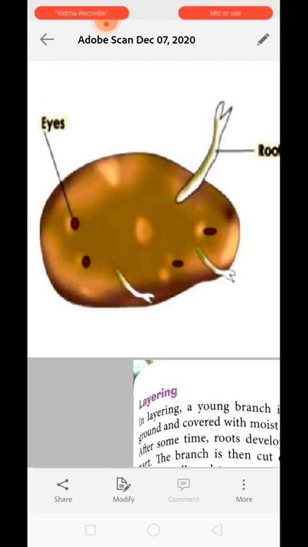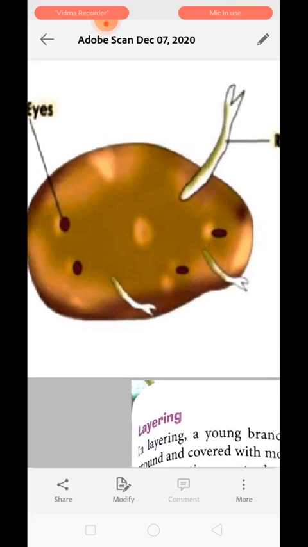After a few days, you can see that every part of the potato which you have buried in the soil and which has an eye grows into a new plant. Why? Because a potato is a stem having an axillary bud. We know that stems at the node have axillary buds which can give rise to a new plant, and new parts of the plant like leaves and all.